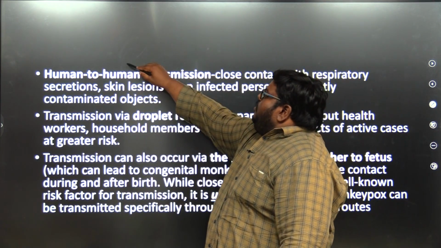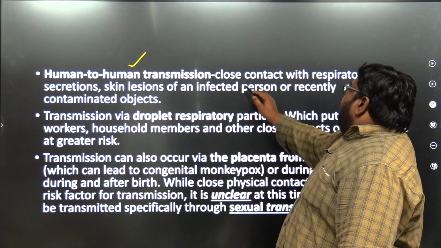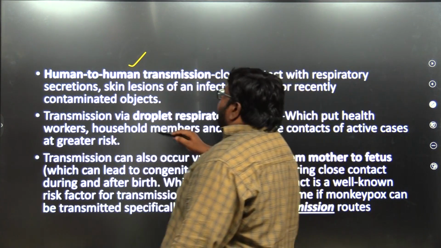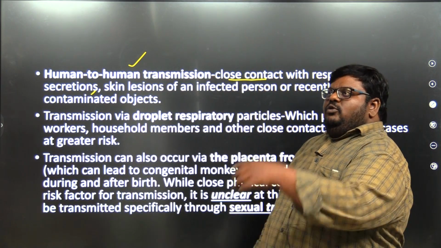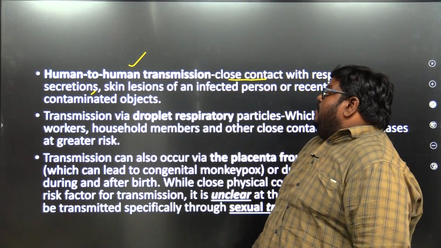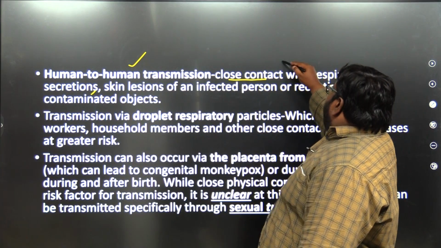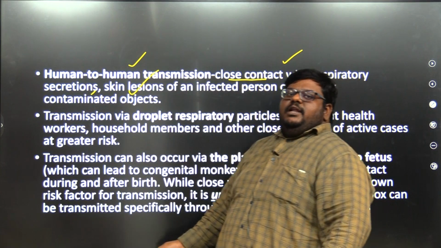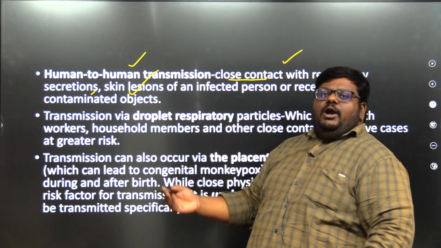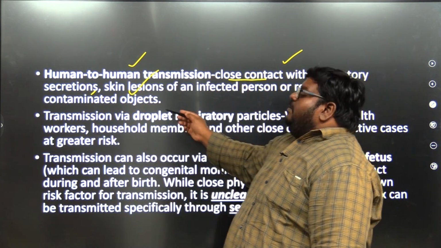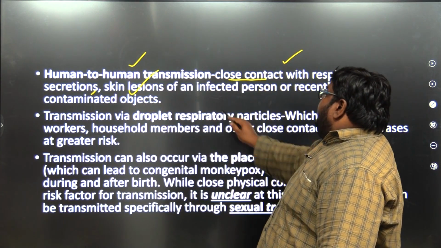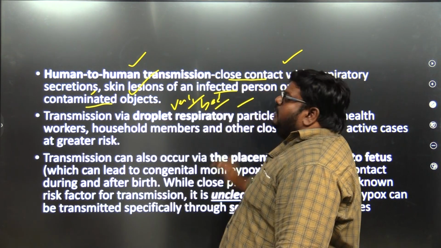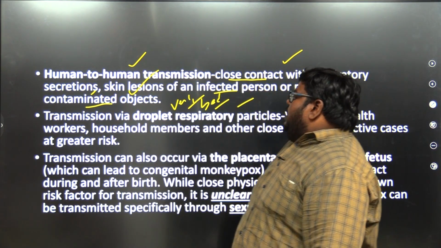As I told you, human to human transmission happens when we have close contact with respiratory secretions. If I get an infection, through my respiration the other people might get it. So we should use a mask. Also from skin lesions, if there is a rupture in my skin or any other body part, the blood from there might infect a person. We may also get infection through containers like vessels.